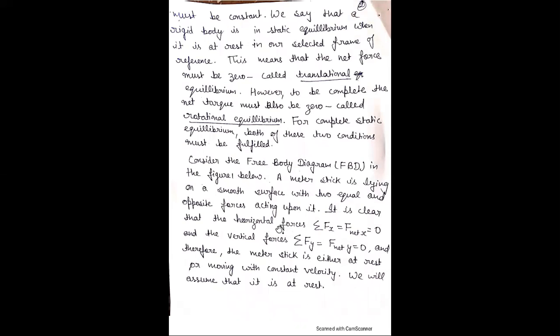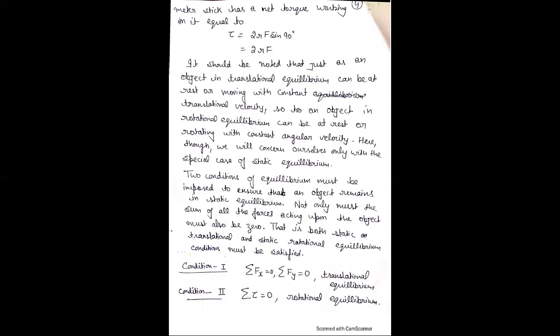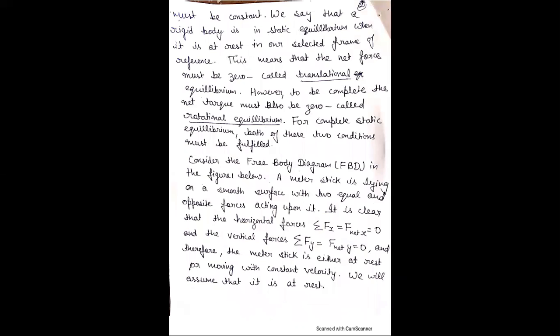Here, the horizontal forces Fx minus Ff is equal to 0, and vertical forces Fn and mg balance each other. Therefore, the vertical force is also equal to 0. And the meter stick is either at rest or moving with a constant velocity.